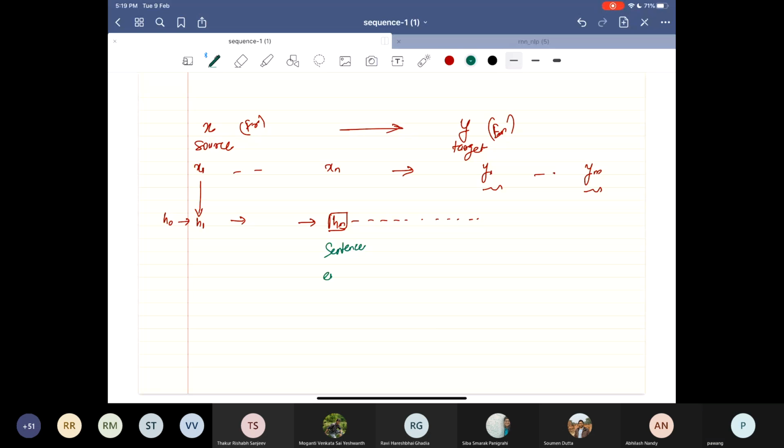Sentence encoding for X. Now I have to use that to generate a sentence. How do I do that? Have we seen how to generate sentences using RNNs?